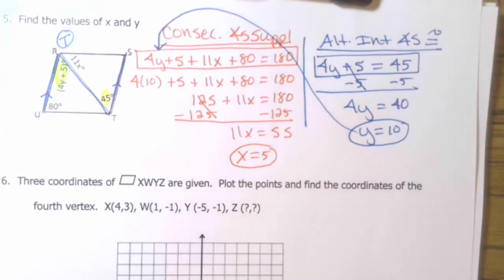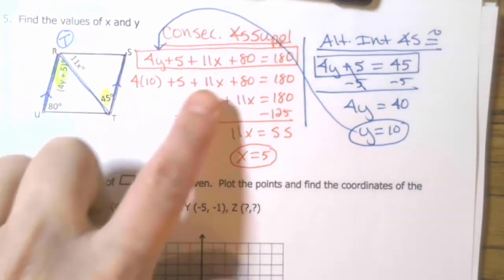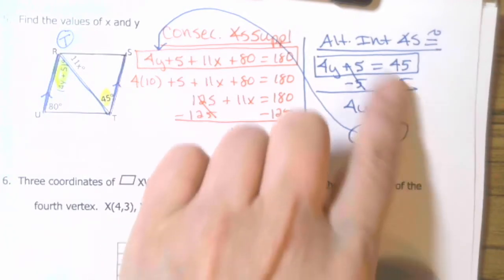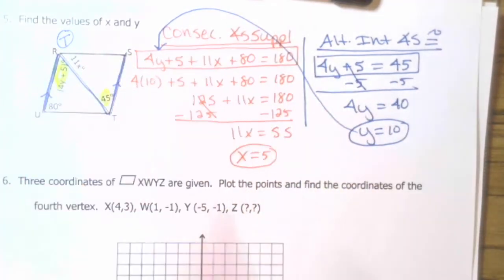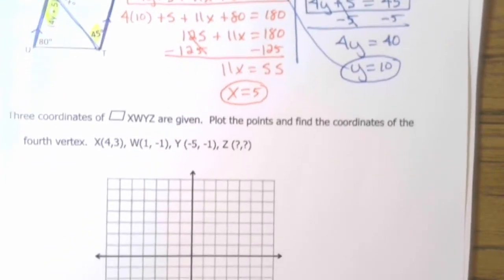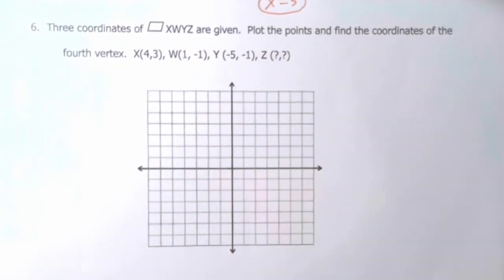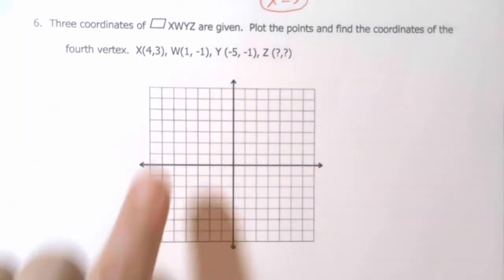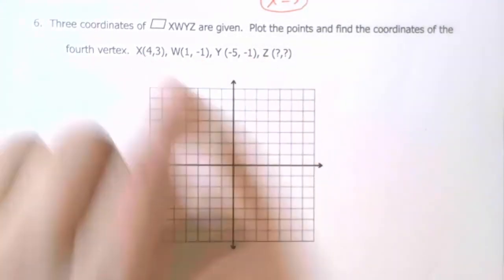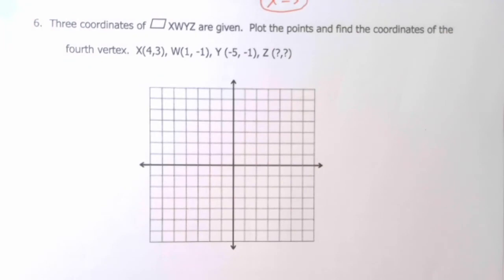Sometimes the equation you get is good. It just has more than one variable, so you need to solve for one of them first and then use your equation. All right, last one today is going to be in a coordinate plane. There are going to be questions that you'll need to use graph paper for. Anything with points, you need to use graph paper to do your work.